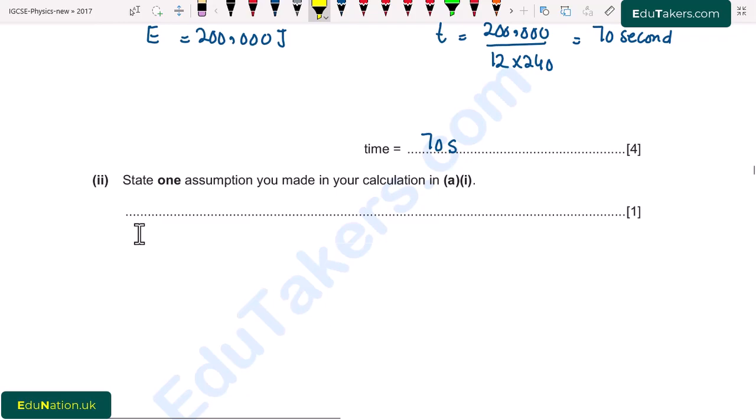Next part 2. State one assumption you made in your calculation in part A first. So here I assume that no thermal energy is lost to the surrounding. So I write here no thermal energy is lost to surrounding.